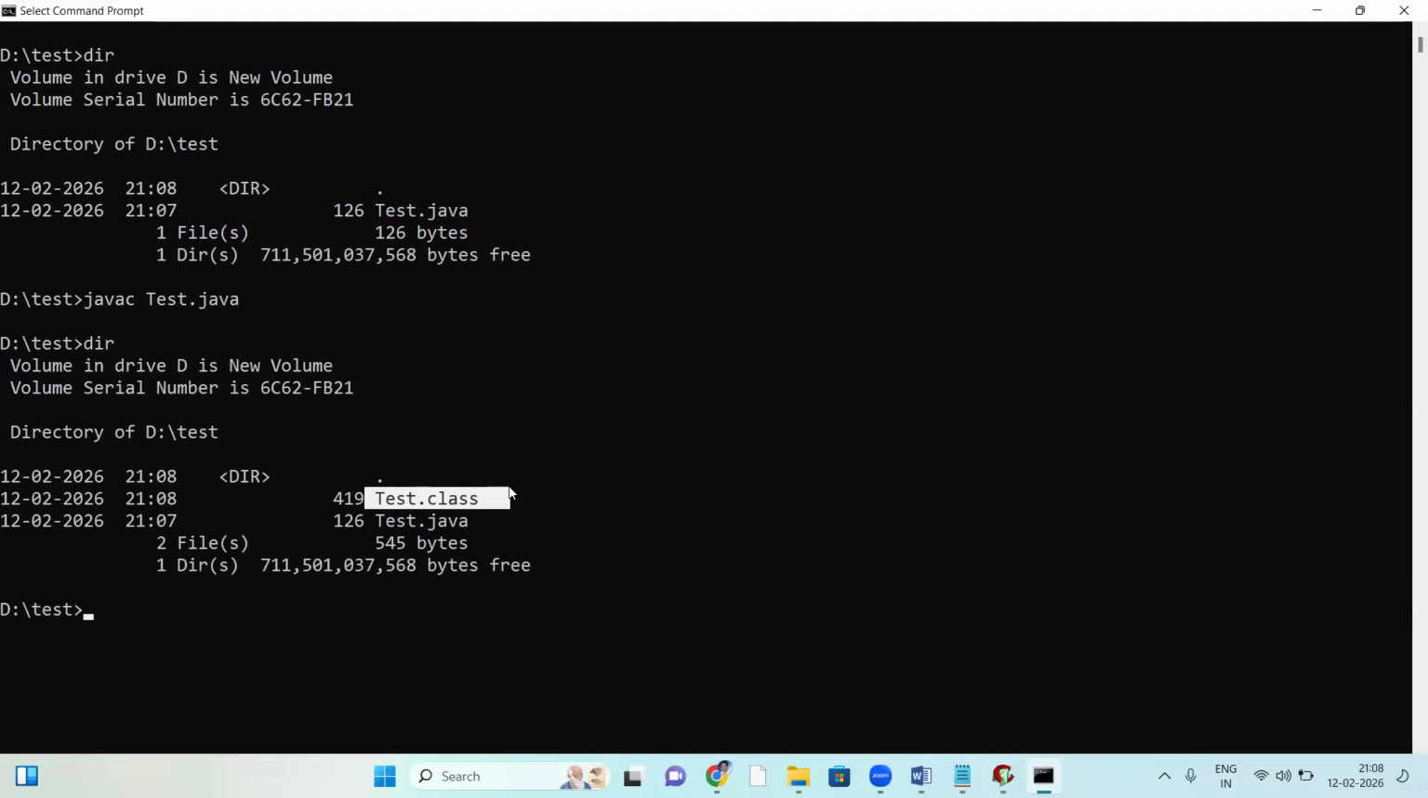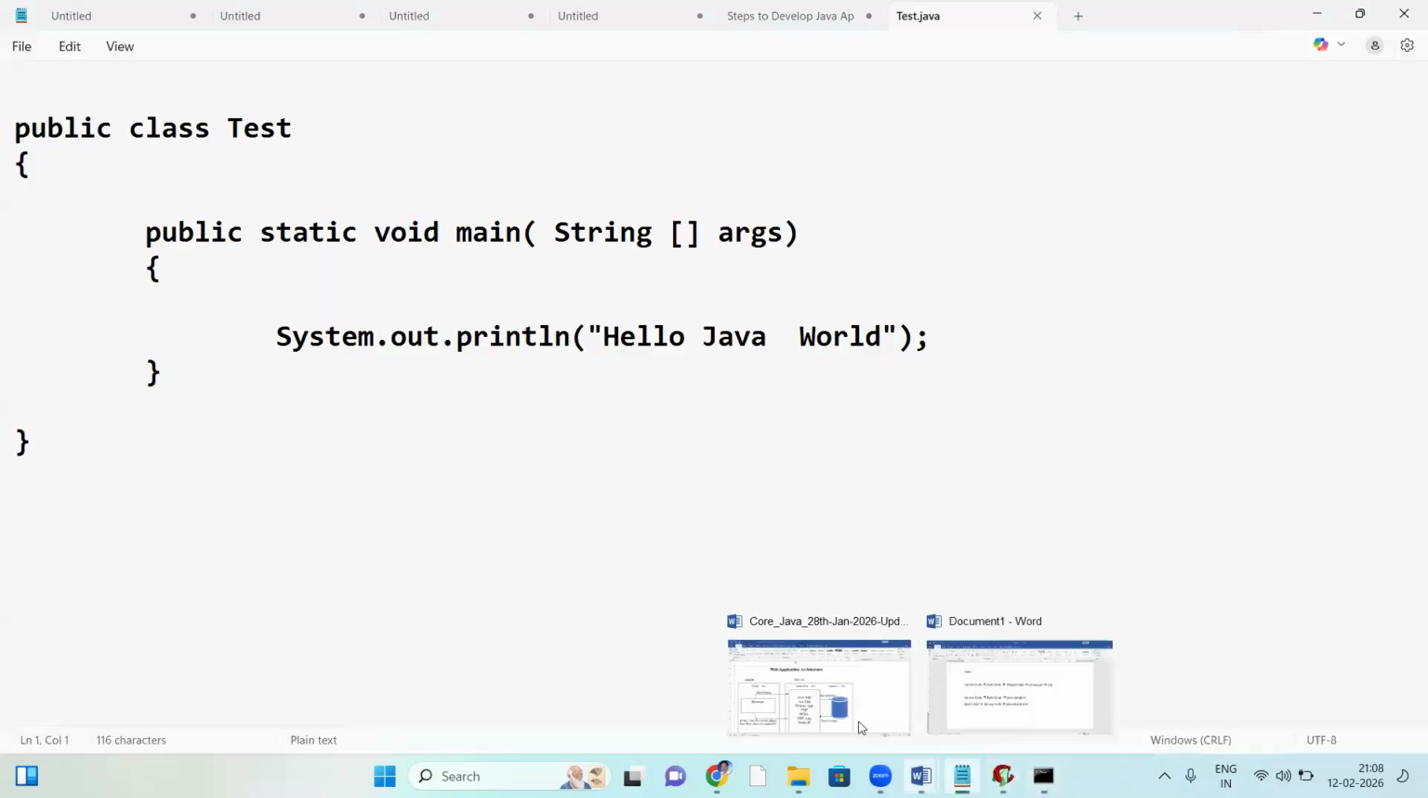Dot class is a byte code file. Dot class is not a binary code, it's different, byte code is different. It's a byte code file, right? So what has happened here?